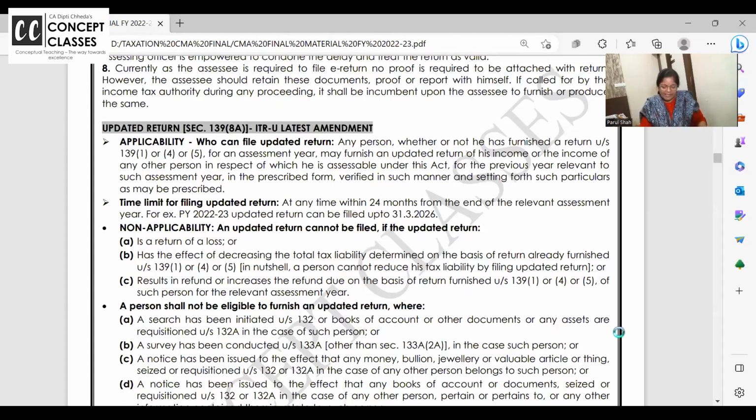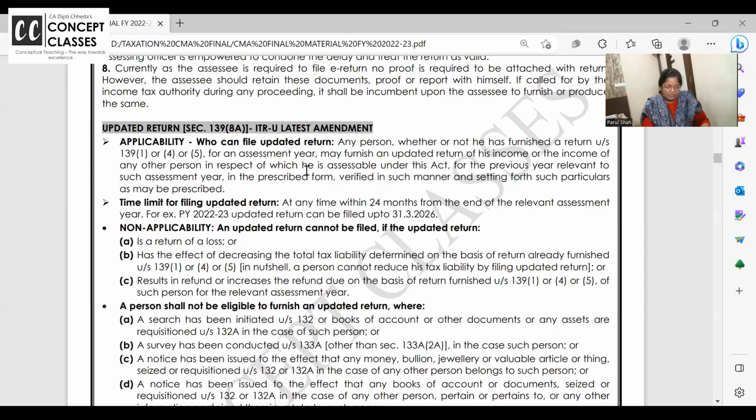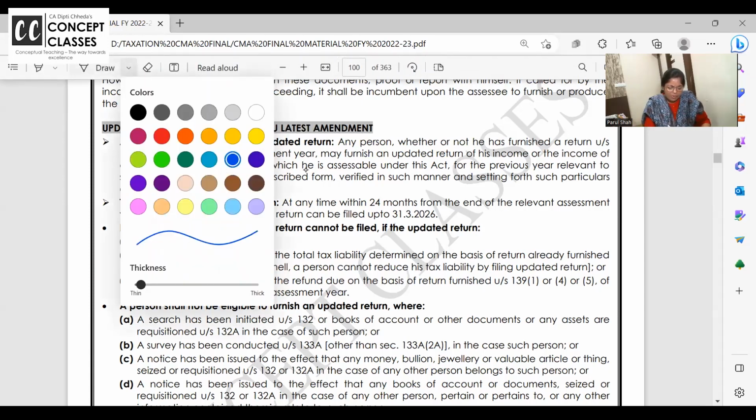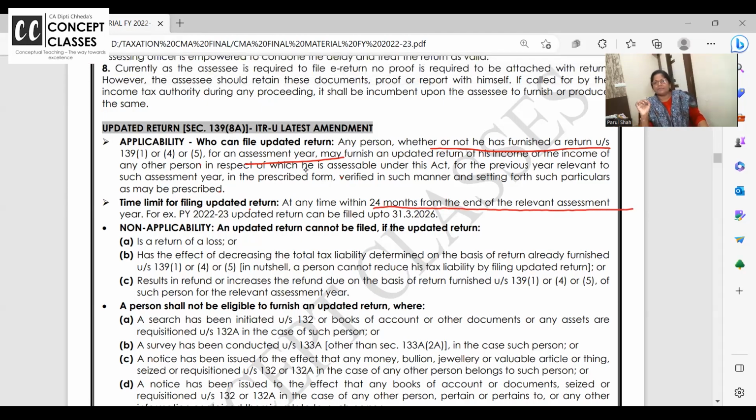Who can file the updated return? Any person, whether or not he has furnished a return. Okay. So whether he has not furnished the return, no problem. Or if he has furnished the return, still no problem. He may go and file an updated return for the previous year relevant to the assessment year as prescribed. The time limit for filing is 24 months from the end of the assessment year.